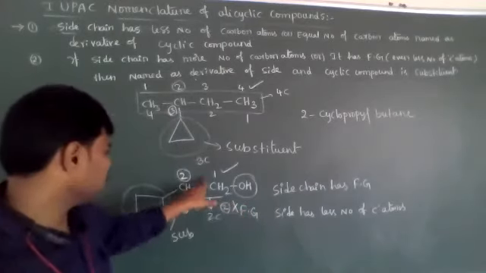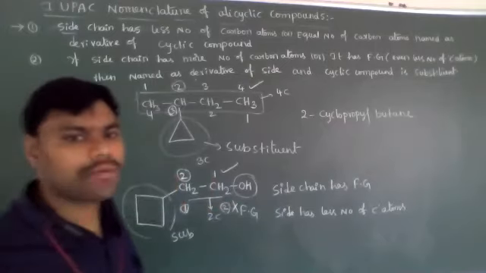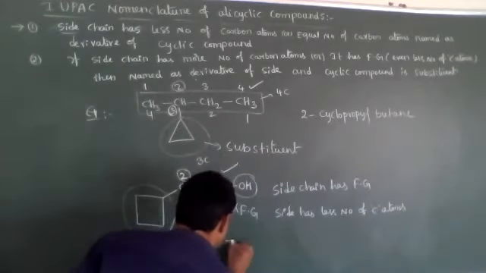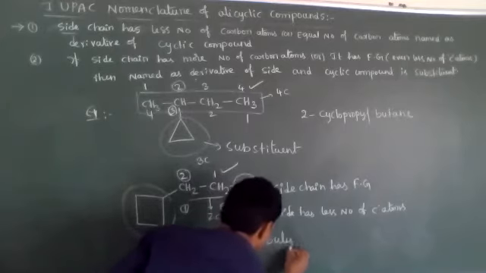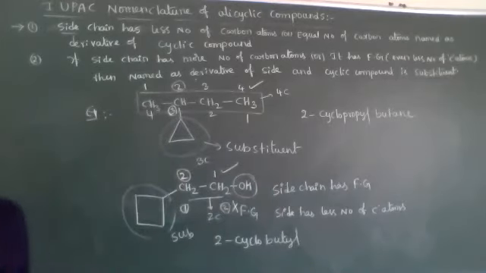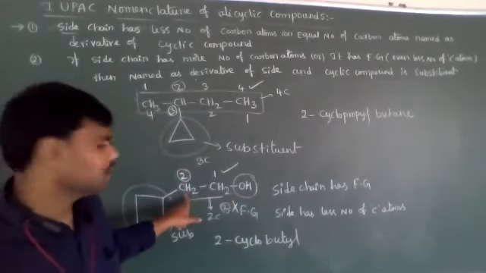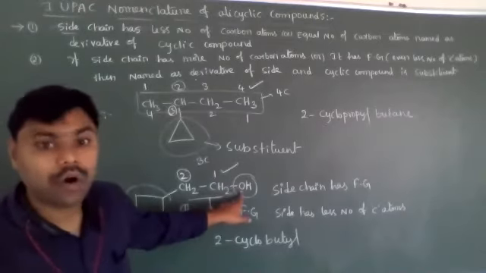This numbering is wrong, this numbering is correct. Now according to that, at the second carbon a cyclobutyl group is present. Now, 2-cyclobutyl. 2 carbons are present in the root word: eth plus ane, ethane, 1-ol.